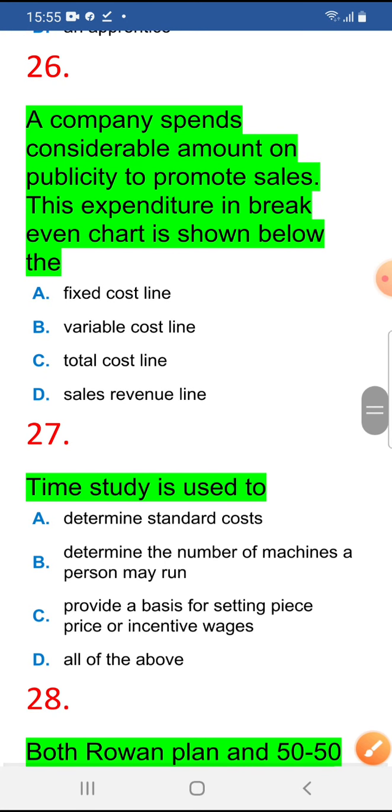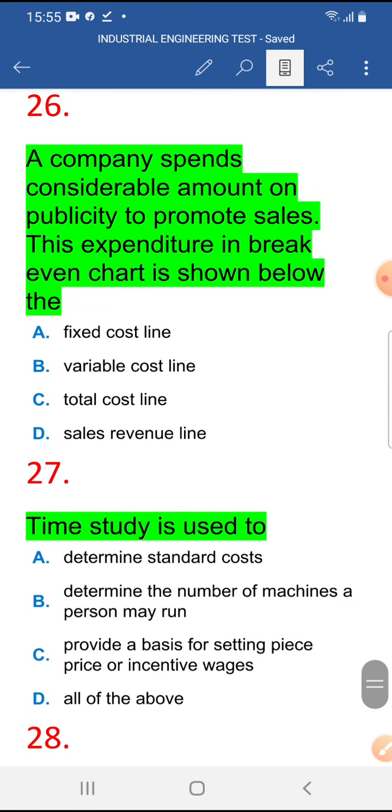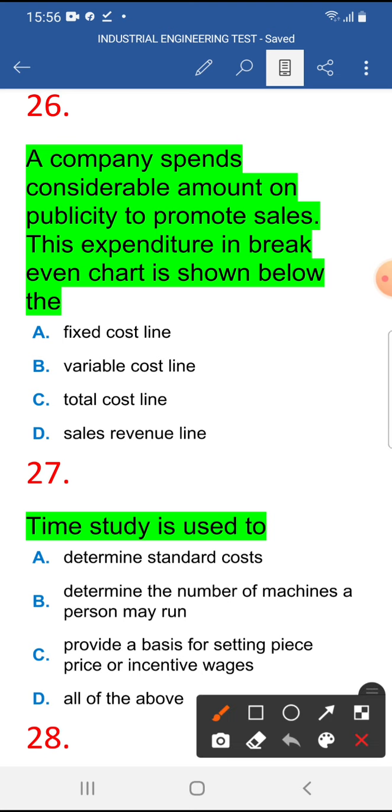A company spends a considerable amount on publicity to promote sales. This expenditure in a break-even chart is shown below the variable cost line.